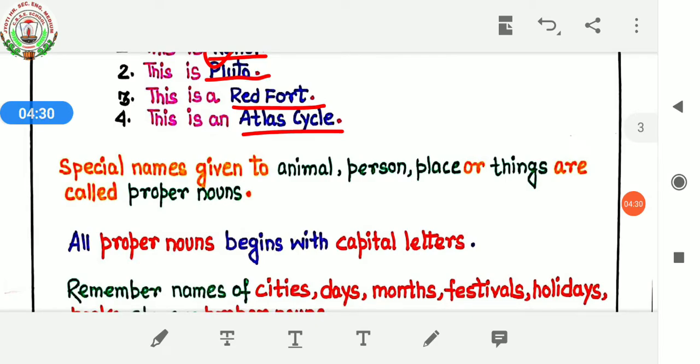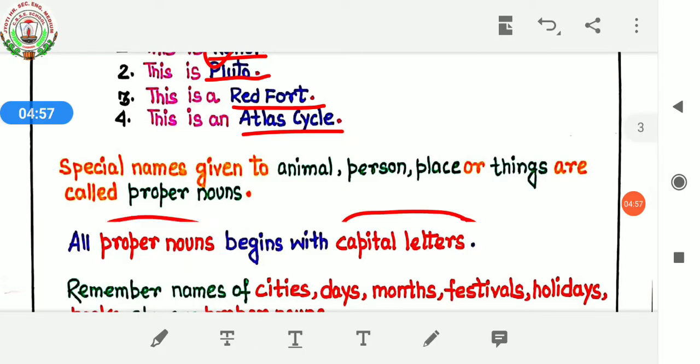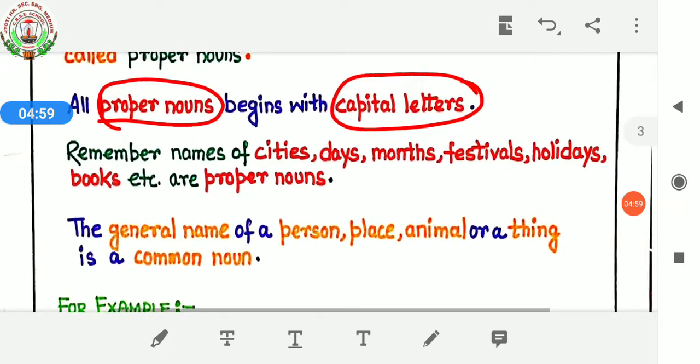Special names given to animal, person, place or things are called proper nouns. Proper nouns means they must have some special names for animal, person, place or things. A proper noun always begins with a capital letter. This has to be remembered. All proper nouns you have to begin with capital letters. Okay.